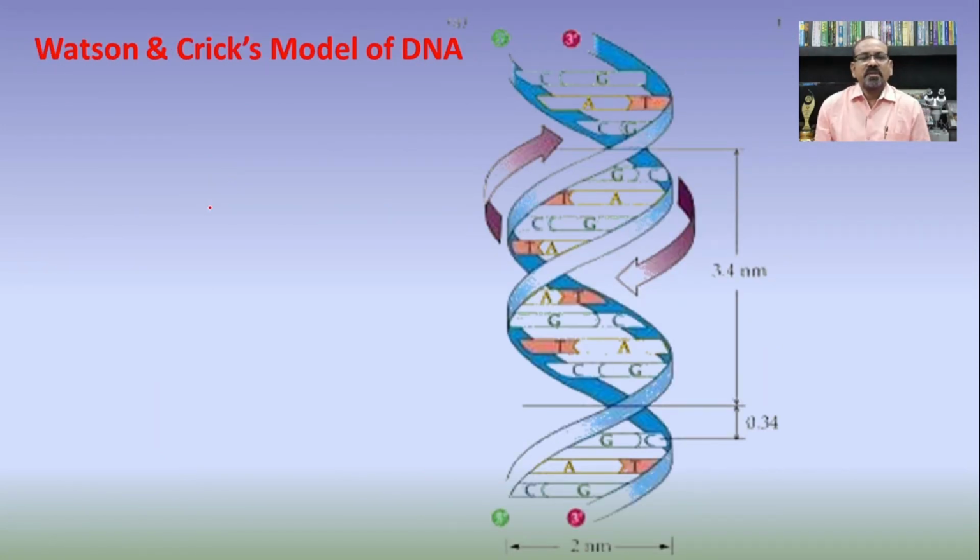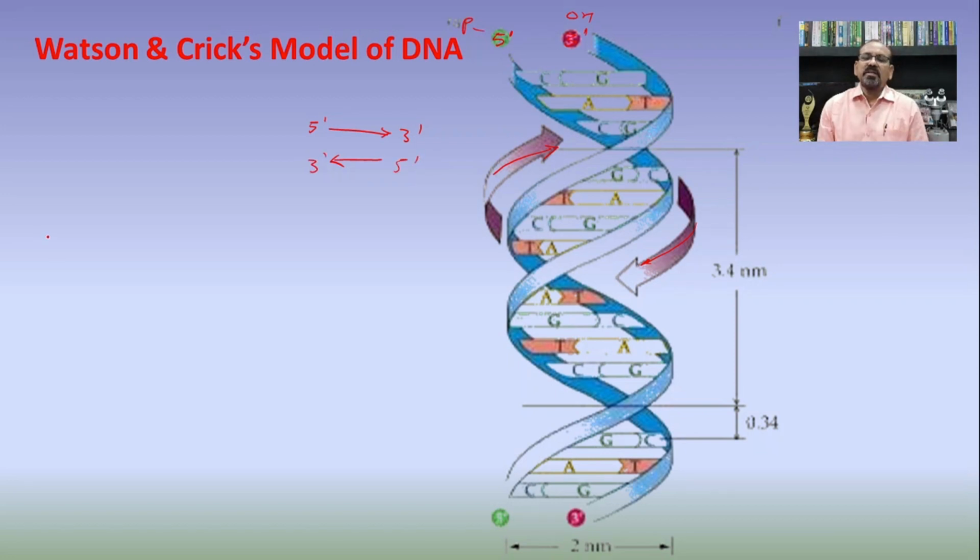Earlier we have seen in the Watson and Crick model this diagram, where this strand is in one direction and this one is in the other direction. It means that both the strands of the DNA molecule are anti-parallel to each other. Here this is the 5' end and this is the 3' end. 3' end means the 3' OH, and at 5' is the presence of the phosphate. So in this way the two strands are anti-parallel to each other, that is, here there is a 5' end and here a 3' end, and here a 3' end and here the 5' end.